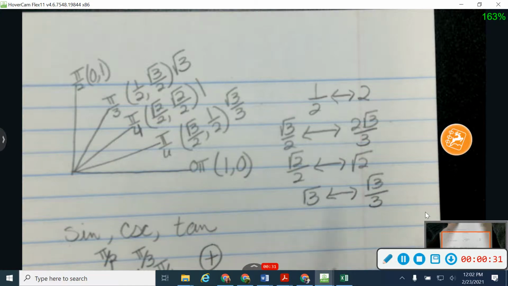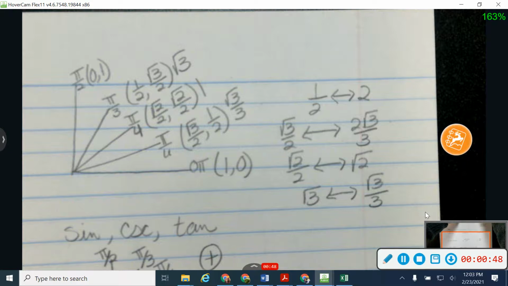You don't have to have the reciprocal values over here, but it sure will make life a lot easier if you have them when you are working with reciprocal questions. This is just to make life easier on you. Your choice. Okay, so what we're going to do today is we're going to go backwards.